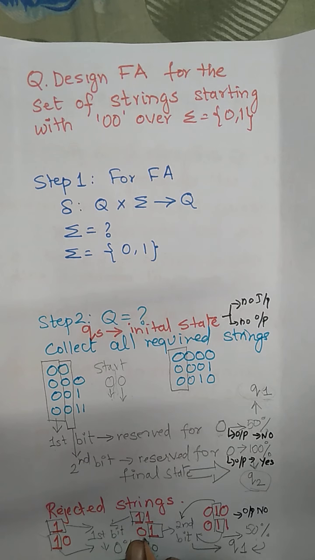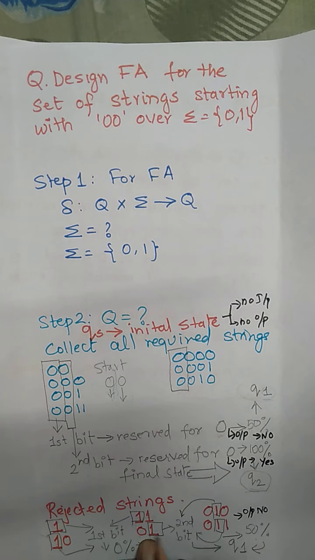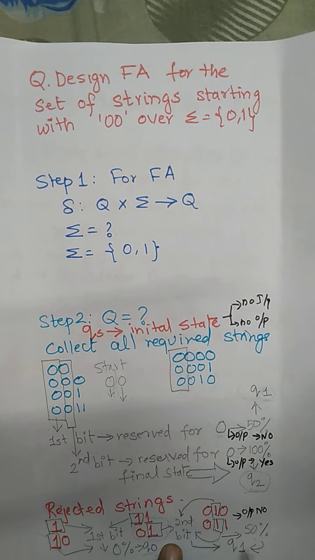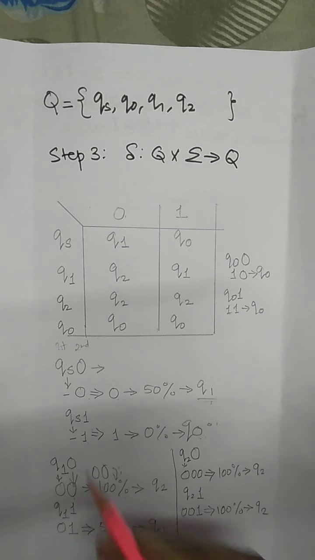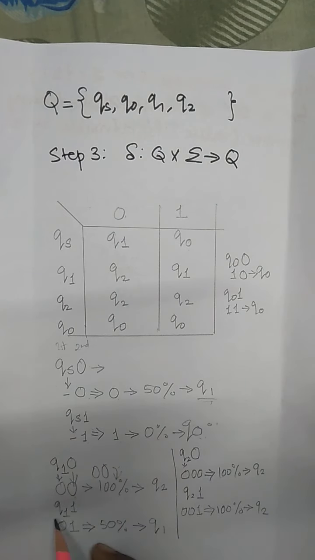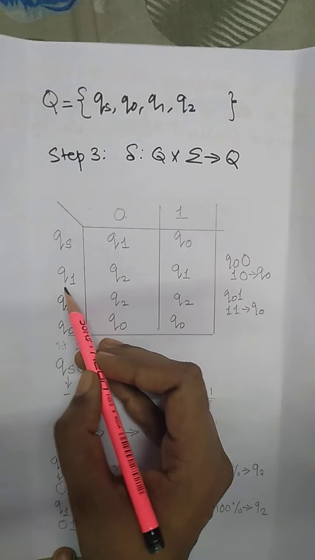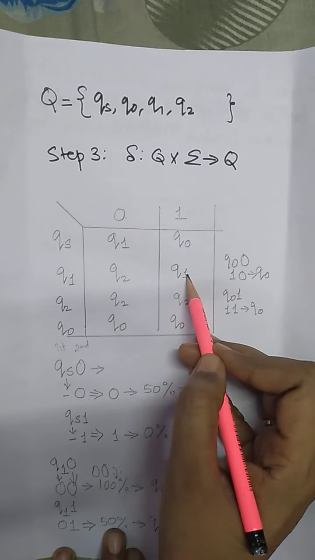The first bit is 0 and the next bit is 1. This is only 50% of the requirement, and this string is given the name Q1. So Q1 with the next bit as 1 is 50% of the requirement and will go to Q1. So this we had also marked here. Q1 with the next bit as 1 goes to Q1.